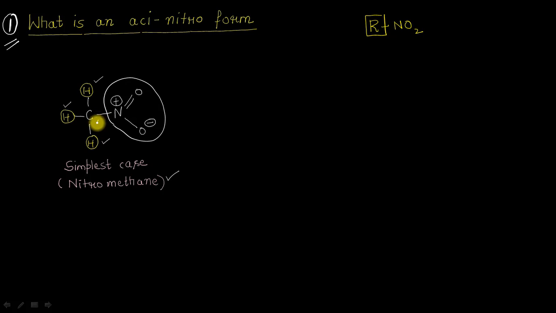Now what will happen is, starting from this nitro group here, this position is what? It is the alpha position. And whatever hydrogen atoms are present on the alpha position, they are known as the alpha hydrogen atoms. Now these all alpha hydrogen atoms are weakly acidic in nature. The reason being, when I will be adding some base here, it is going to abstract a proton, that is this alpha proton, from here, resulting in the formation of a carbanion, something like this.